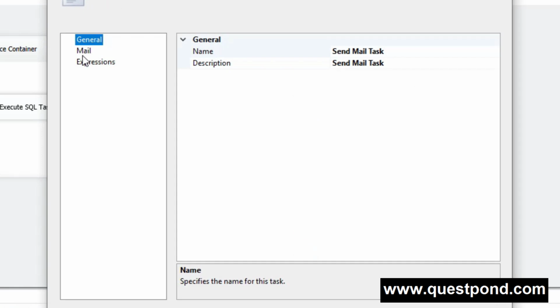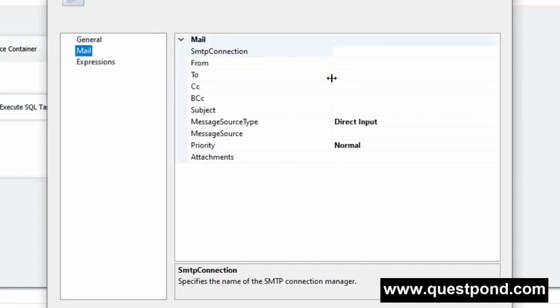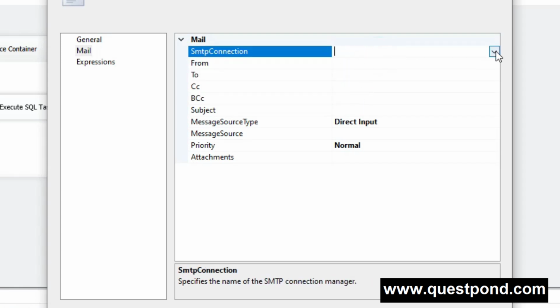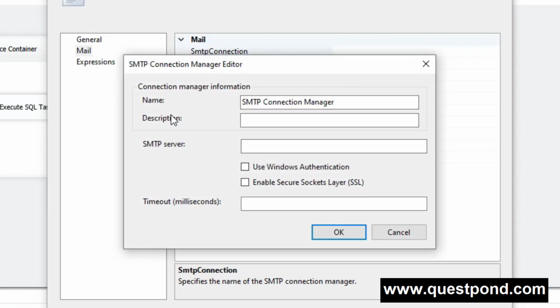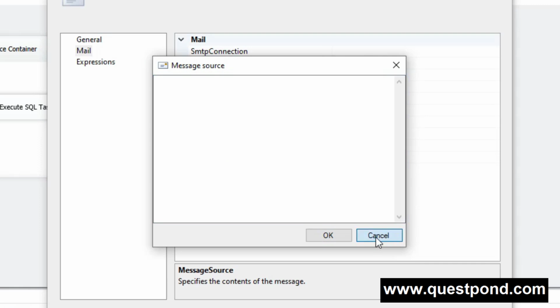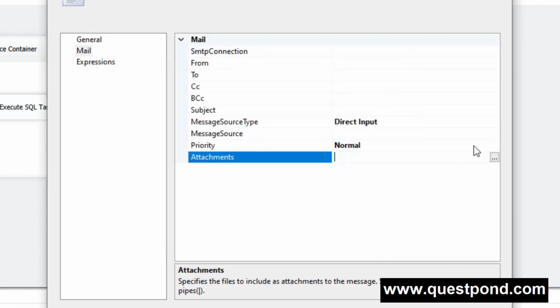So if you see here, let's go to our mail here. Here we can provide the mail IDs, you can see that, but first we have to provide the SMTP connection here. It requires the SMTP server. So if you have the SMTP server, yes, we can send the mails by using this Send Mail Task component. And here you have to put the message body, and here you can give the attachments also. Okay, so this is the first way of sending the mails in SSIS by using the Send Mail Task component.